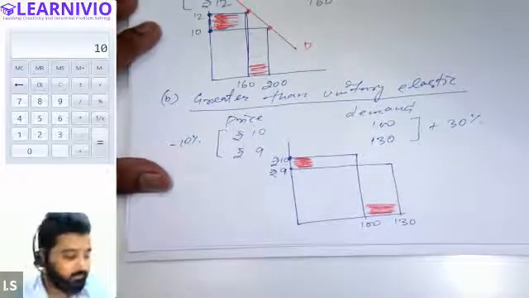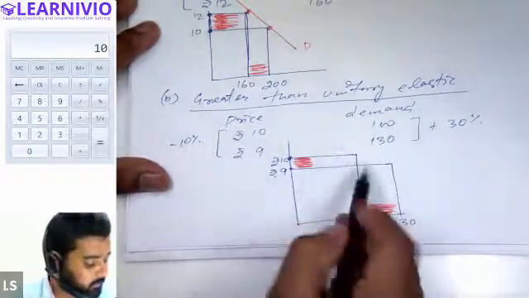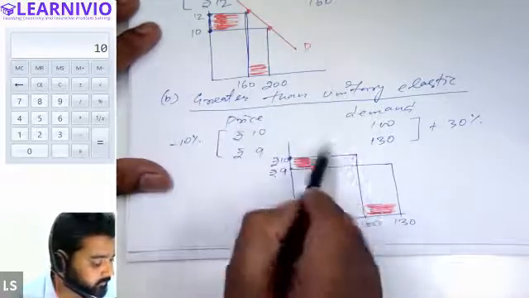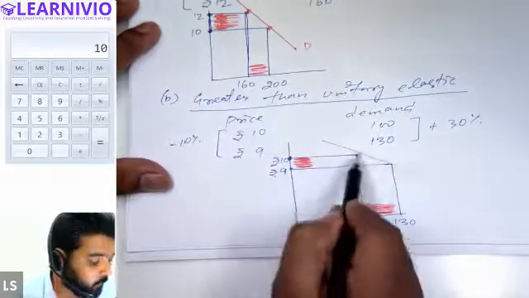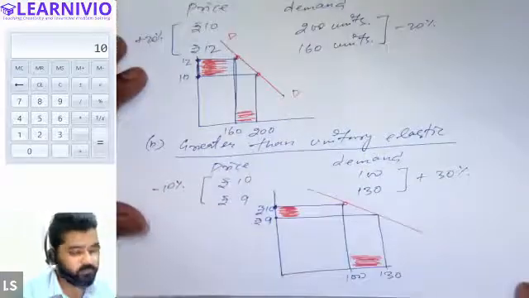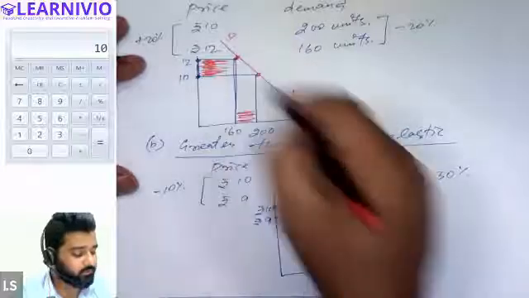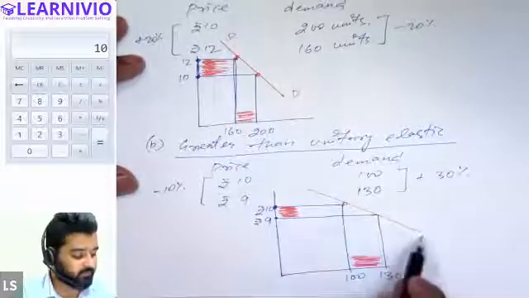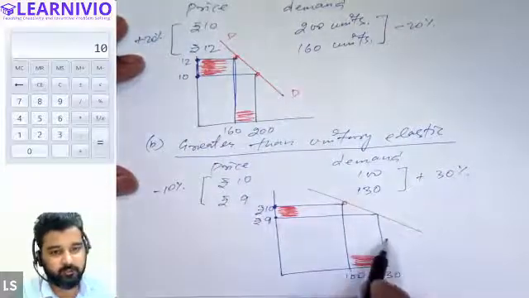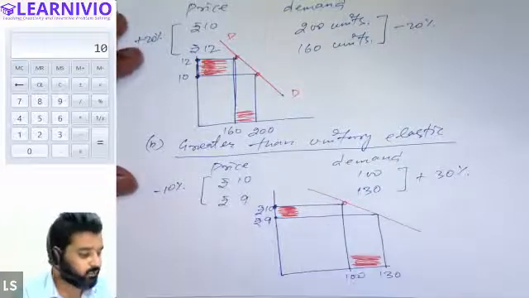So this time we will have a flatter demand curve as compared to this. This time we will have a more flat demand curve. Less steep, right, sir? Yes, less steep. So basically this is flat, this is steep and this is less steep. So we will call this comparatively flat as compared to the unitary elastic demand.